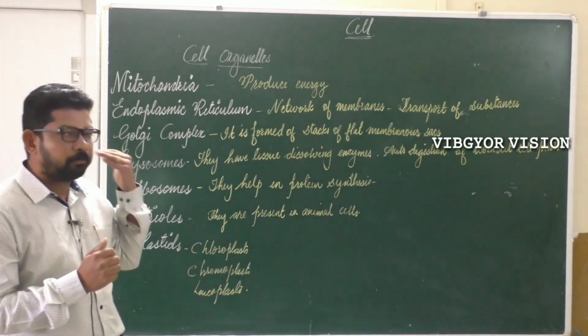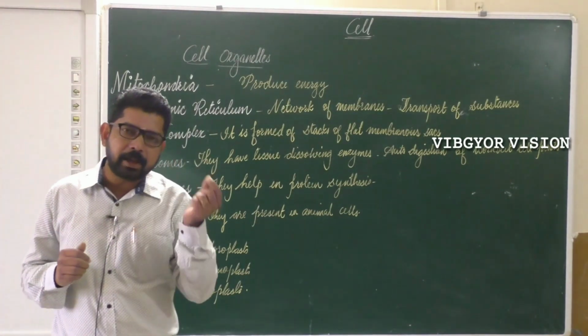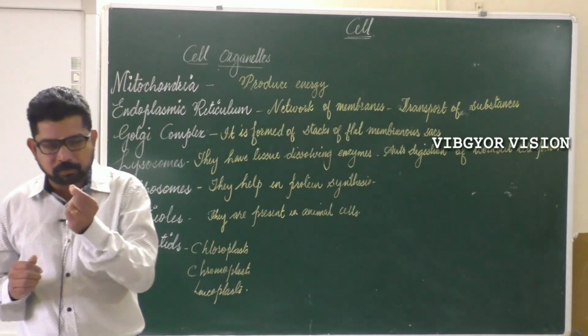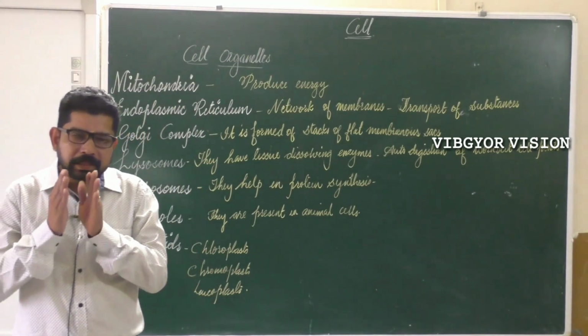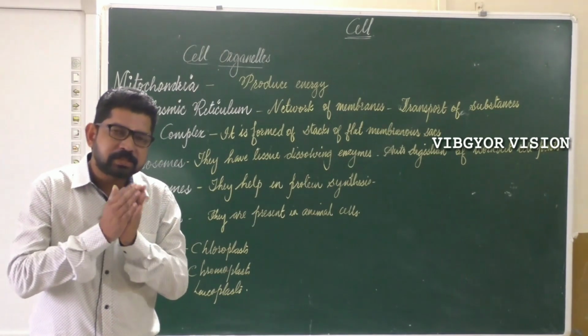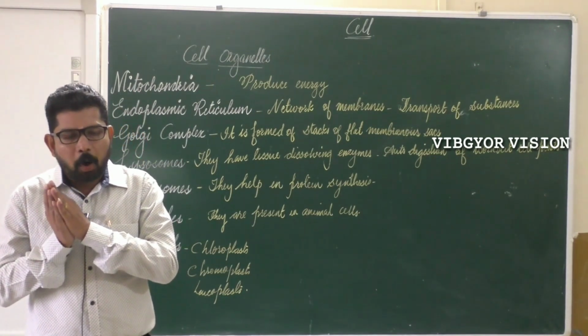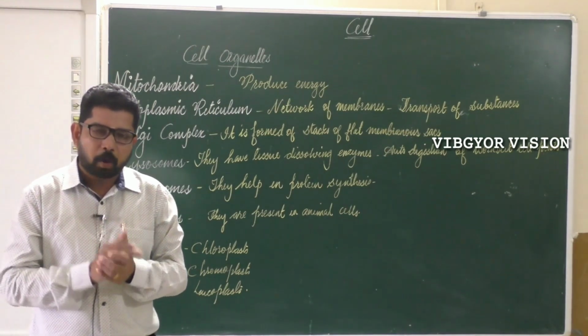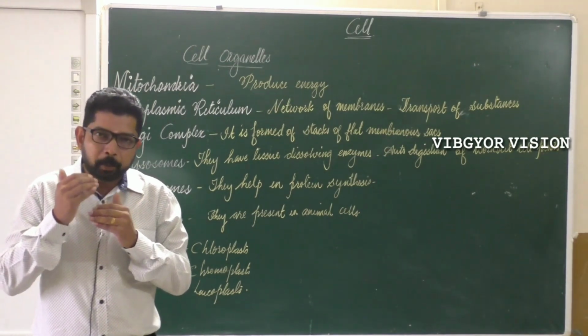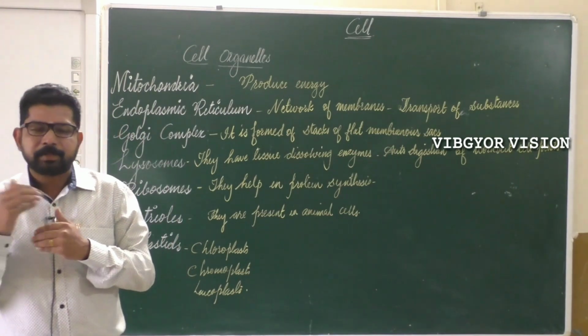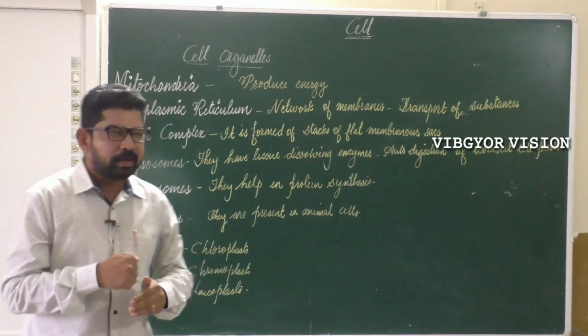What is the other name of mitochondria? The other name of mitochondria is powerhouse of the cell because they produce energy by the oxidation of food, or respiration. They produce energy by a process called respiration. Okay. Now let's learn next.